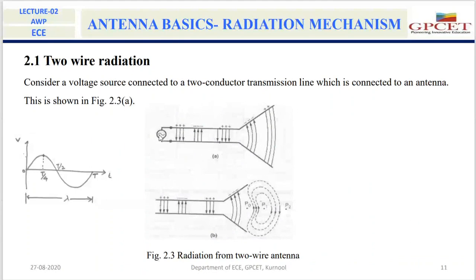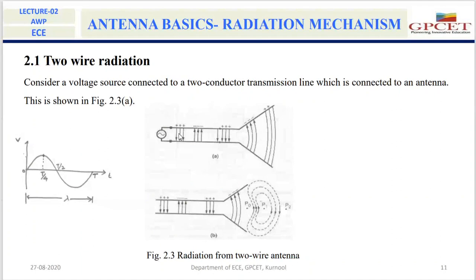When there is a current, that current will produce the magnetic field. I already told you in the beginning of the class: because of the current, there will be a magnetic field; because of the charge, there will be an electric field.